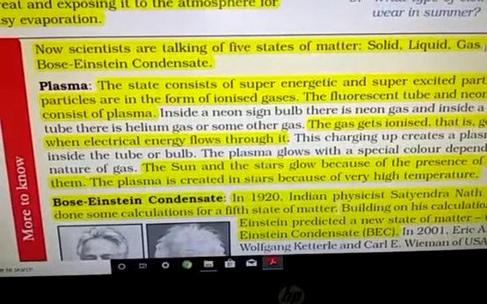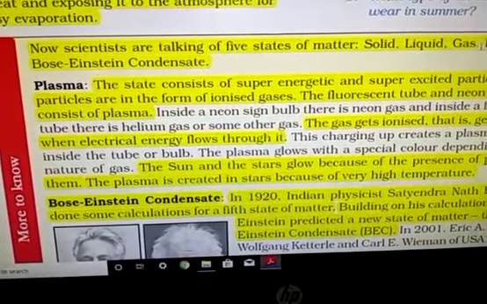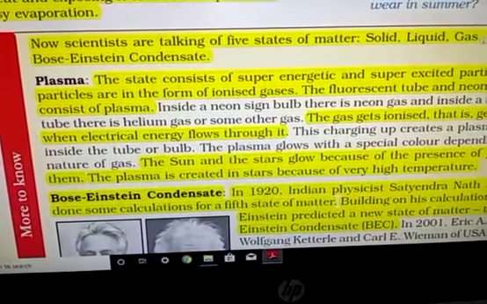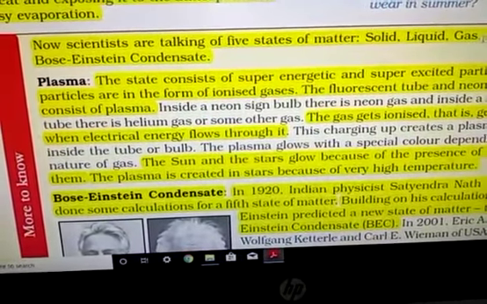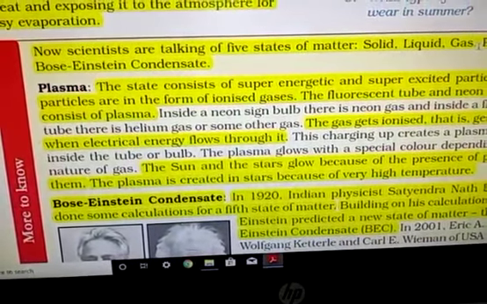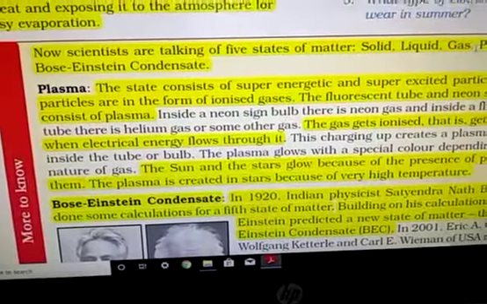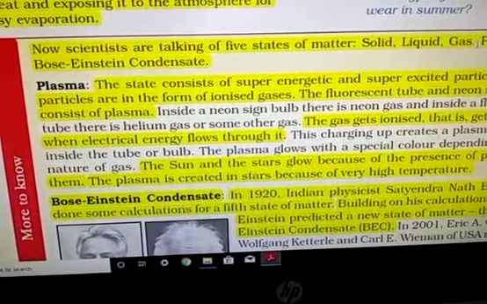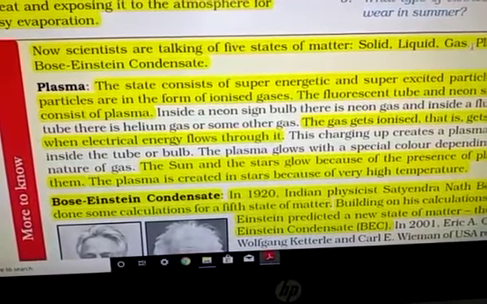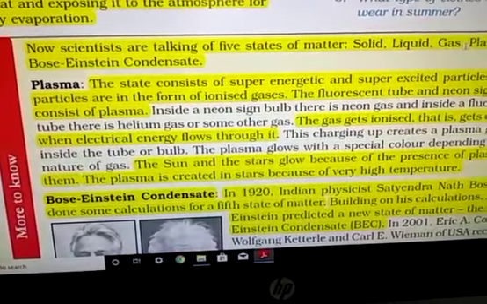First is the plasma state. At very high temperature, materials, generally neon and other gases which have very low reactivity, come into the ionized form, meaning they release electrons from their outer surfaces. So the gas particles become ionized and get a positive charge. Electrons are also there.